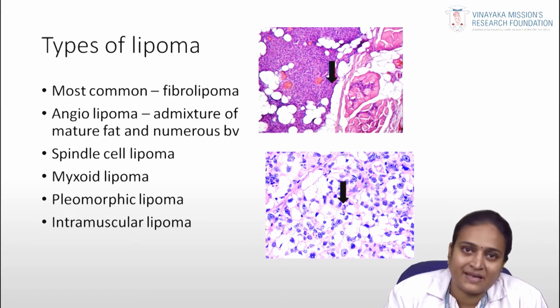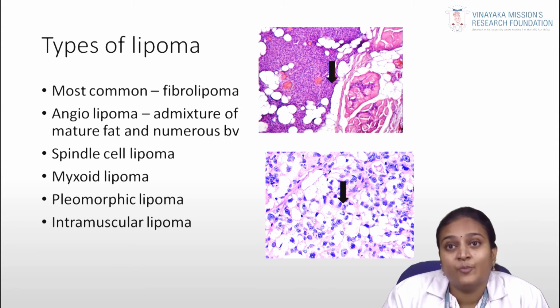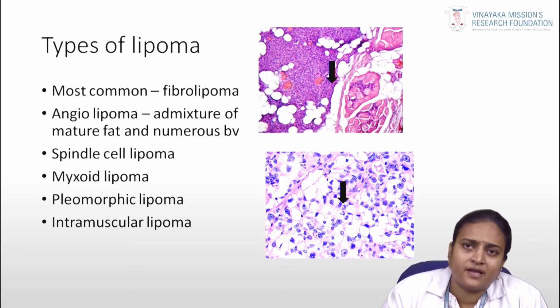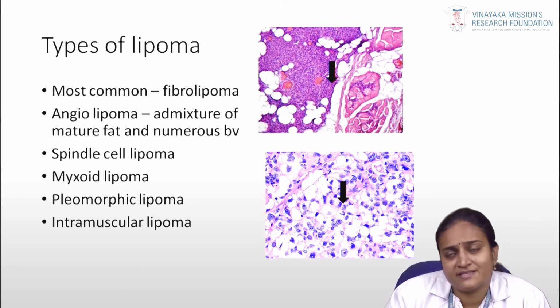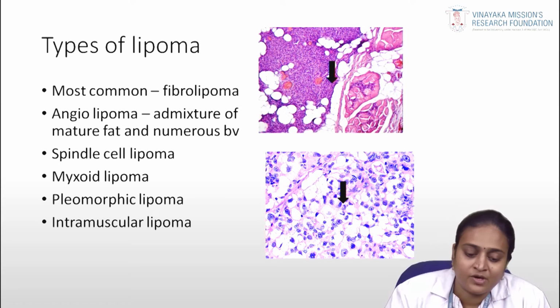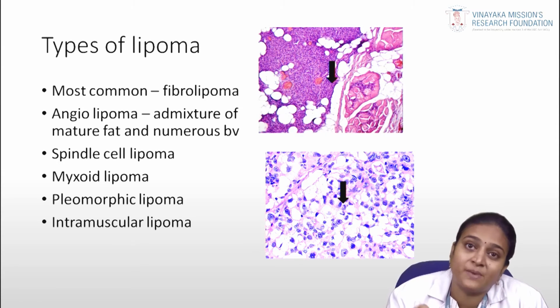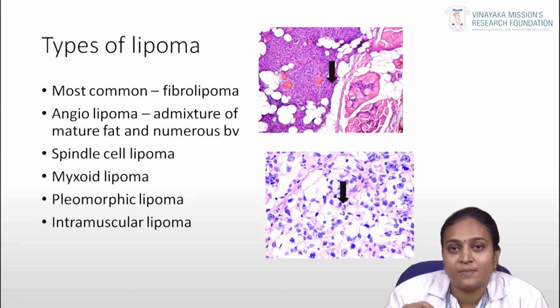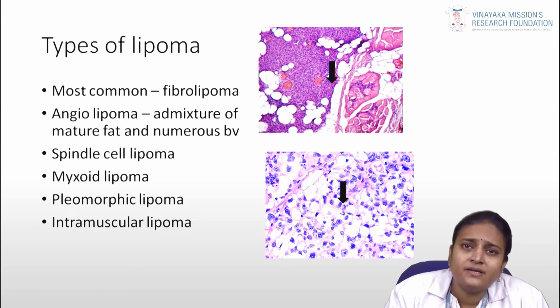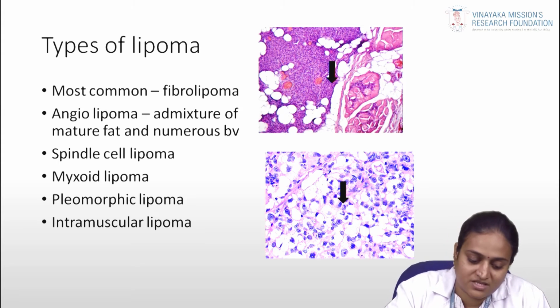Pleomorphic lipoma, like pleomorphic adenoma in salivary gland tumors, shows mixed kinds of cells like bone, chondroid and others, along with lipomatous changes. Intramuscular lipoma is mainly associated with muscle, and you can see lipomatous changes in the intramuscular area. These are the different types of lipomas.